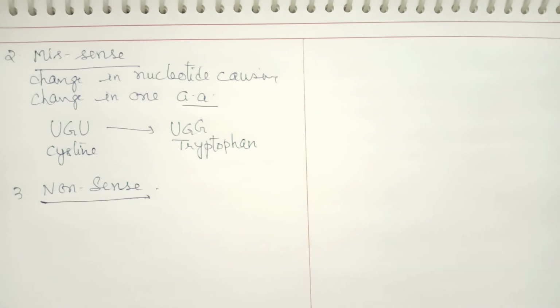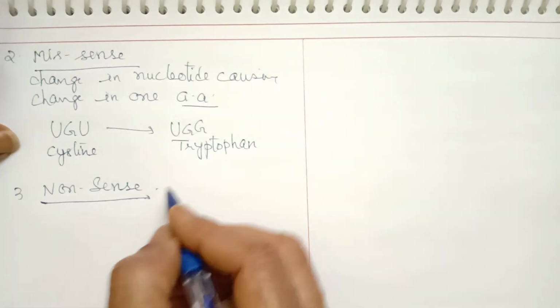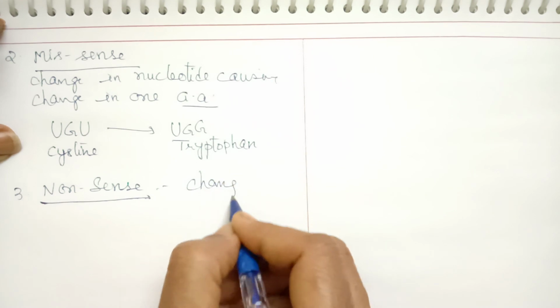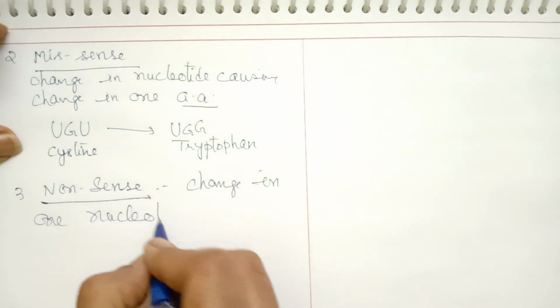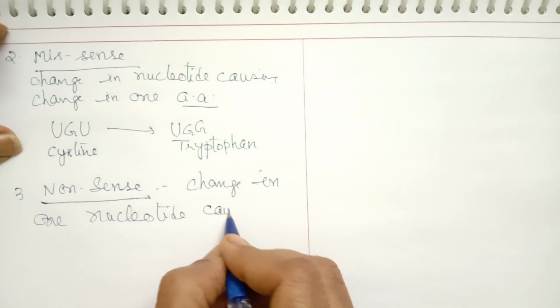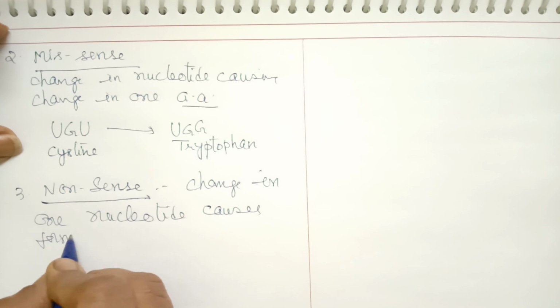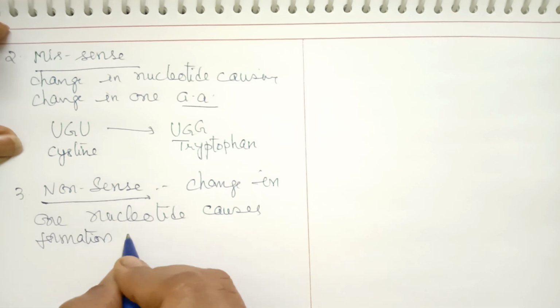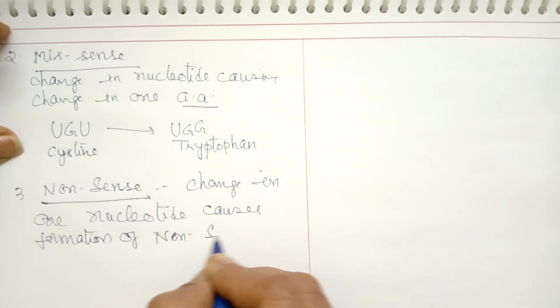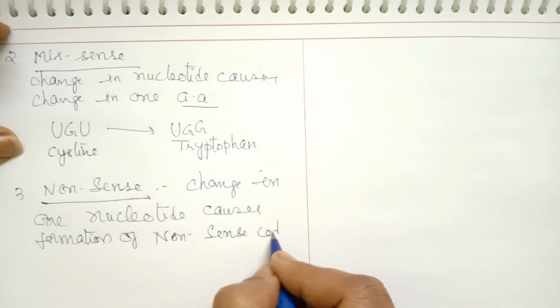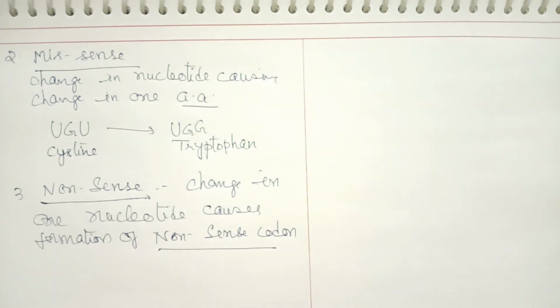If a change in one nucleotide causes the formation of a nonsense codon, that is called a nonsense mutation. So once the nonsense codon is formed, the translation process or protein synthesis comes to a stop.